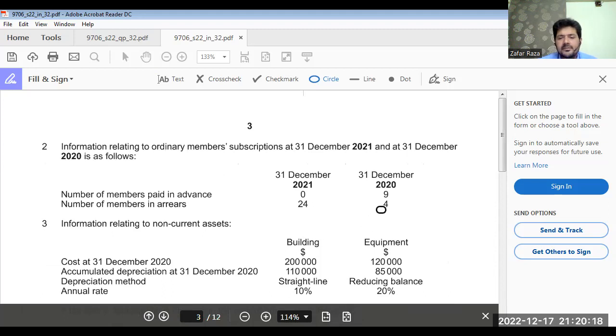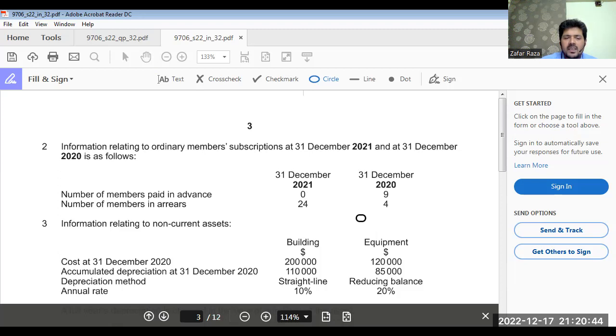Then what we have to do? We have to add prepaid at the start of the year. That is 9 members, 9 multiplied by 300, 2,700. We'll add. Less prepaid at end. This one, so this is 0. Leave it.